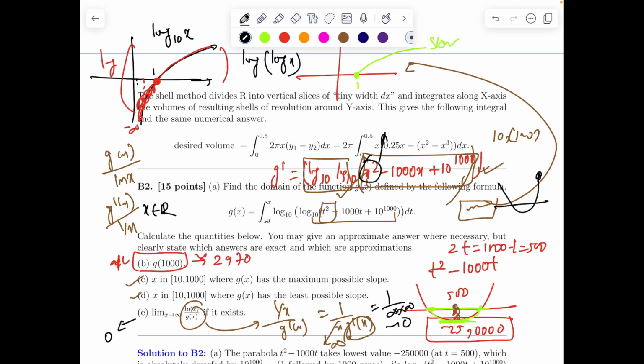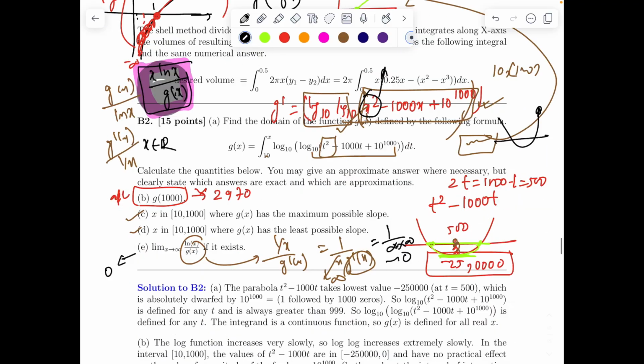In fact it would have been a more interesting question if they would have asked x ln x by g of x, instead of asking ln x by g of x, or maybe x square ln x by g of x. So you calculate both of these and tell me in the comment section what answer comes. JEE Advanced would ask x ln x by g of x. So these were some beautiful questions which you have seen, how we can tackle them, and I'm sure you must have enjoyed doing this problem.